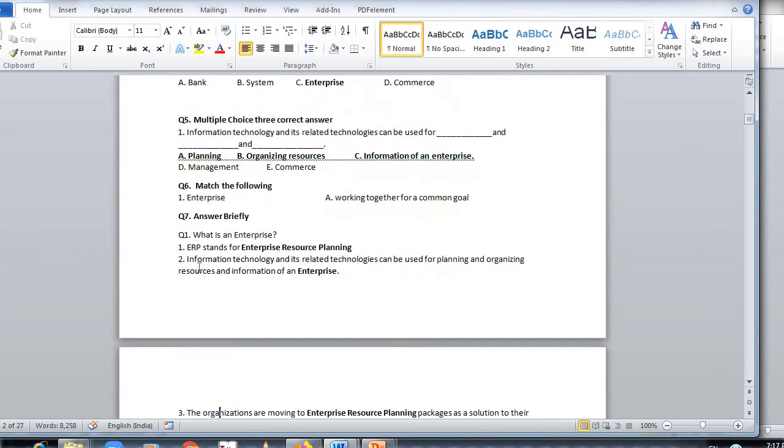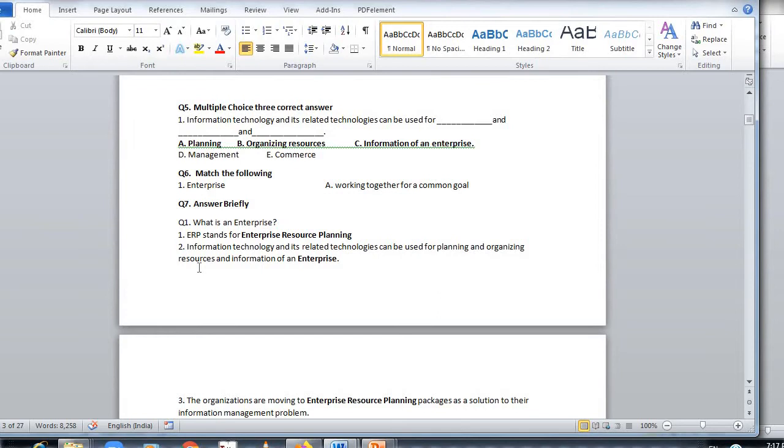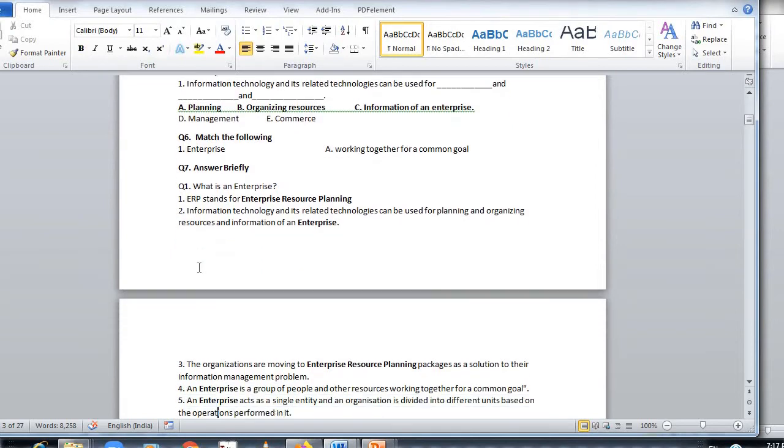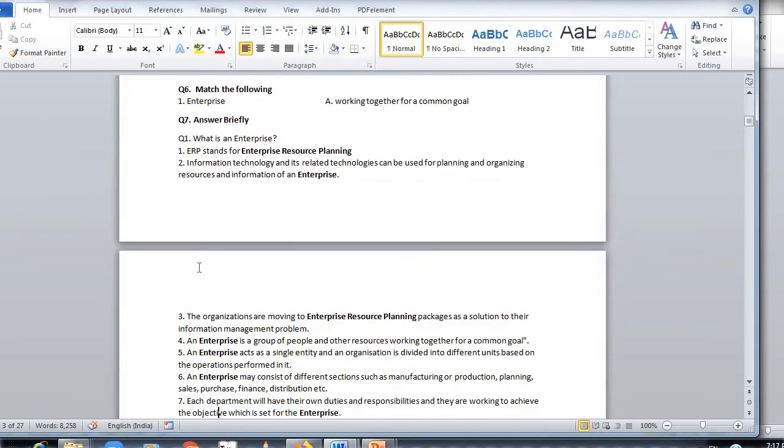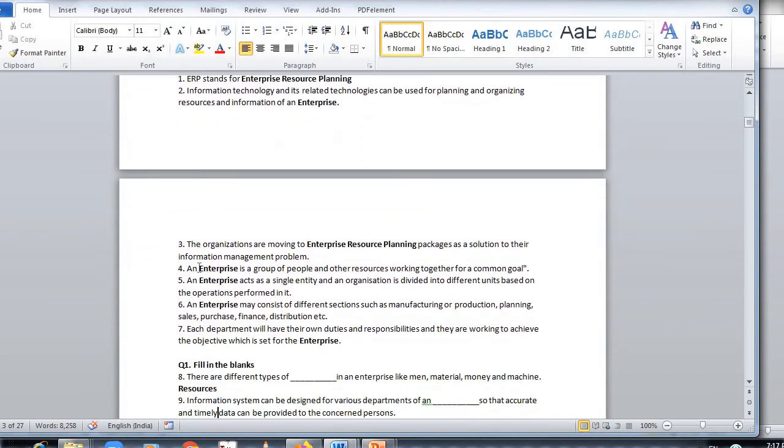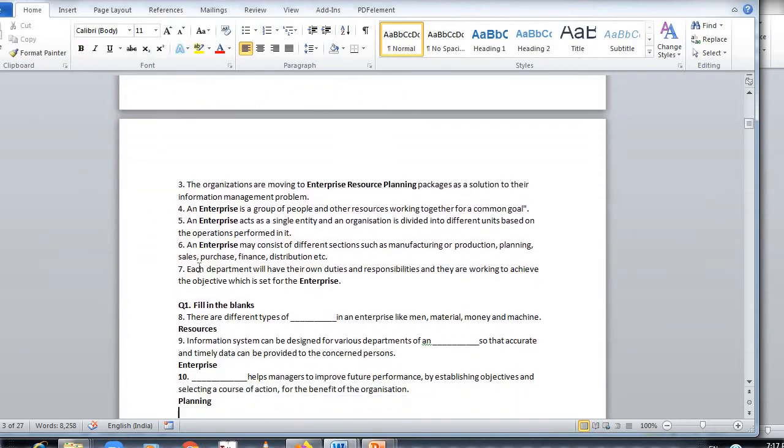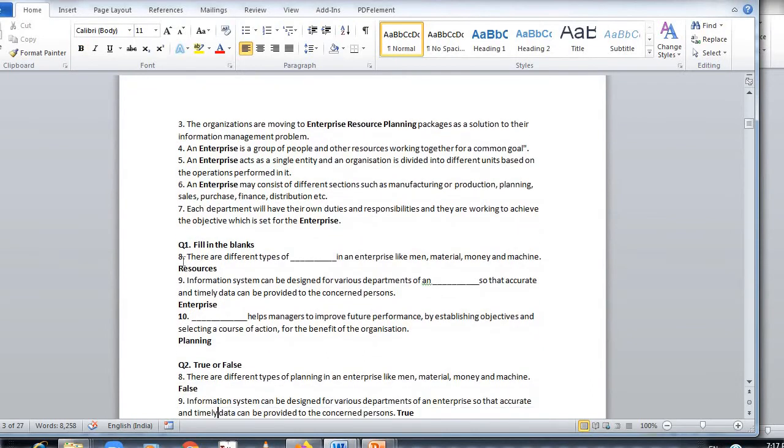This is multiple choice, three correct answers, and match the following. Now another, this is the theory: what is enterprise, that we had seen. Now the fill in the blanks of the question, resources and planning.